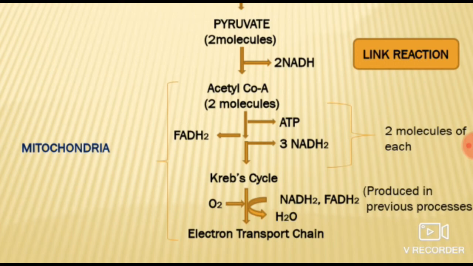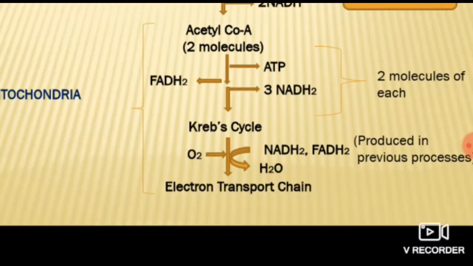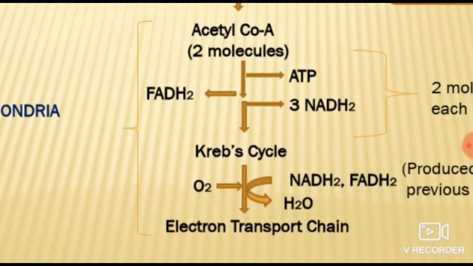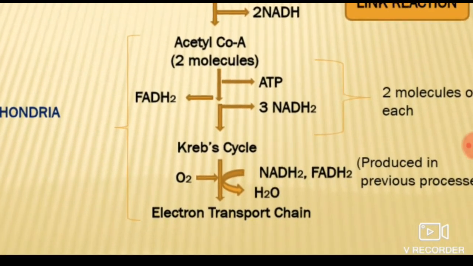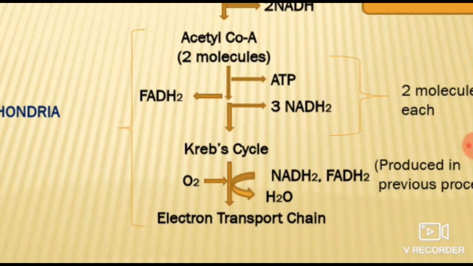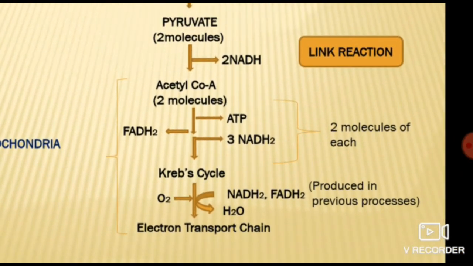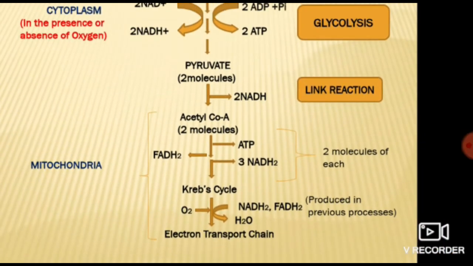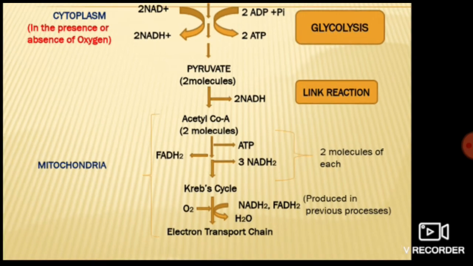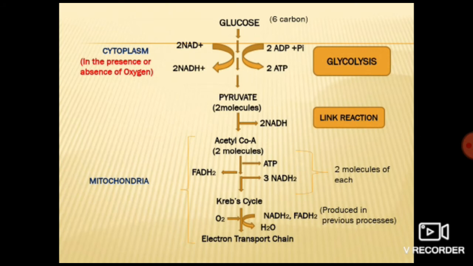Got it? Now through this Krebs cycle, whatever NADH2 and FADH2 is there enters the electron transport chain. Okay, it utilizes molecular oxygen, and what does it produce? Water molecules. Got it? And this whole reaction occurs in the mitochondria. Means conversion to acetyl CoA, the Krebs cycle and the electron transport chain, everything occurs in the mitochondria. Got it? Just look at this flowchart properly, you will be able to understand. I think it will be clear by this flowchart.